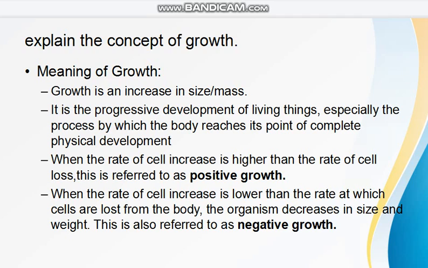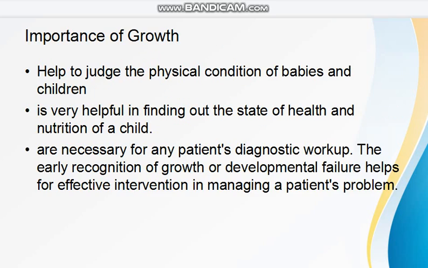So this lowers the size and the weight of the organism. This leads to a term known as negative growth. Negative growth is the term which defines when the rate of cell increase is lower than the rate at which cells are lost from the body. The organism then decreases in size and weight.